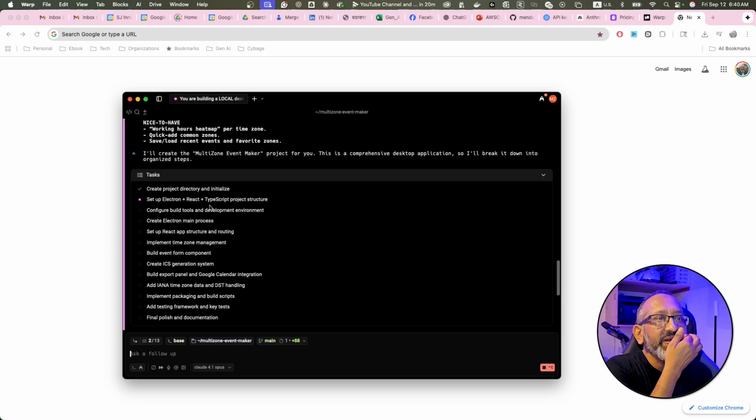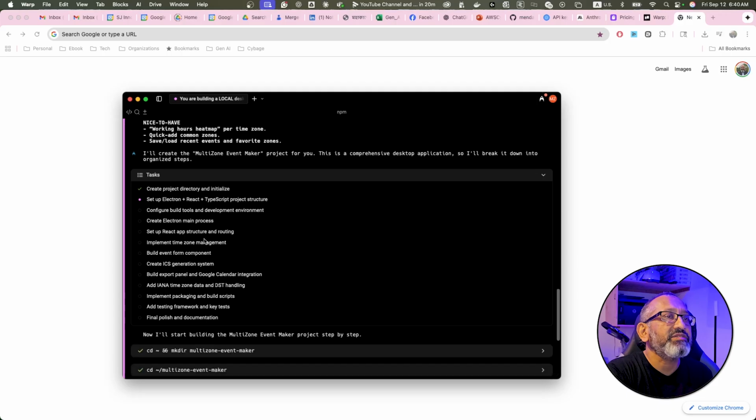Configure build tools and development environment. So it's going to configure that one. So it's setting up all the components at this moment. Create Electron main process and set up React app structure and routing. Okay, fantastic. You got to do that. Implement time zone management. Build event form components, create ICS generation system, build export panel for.